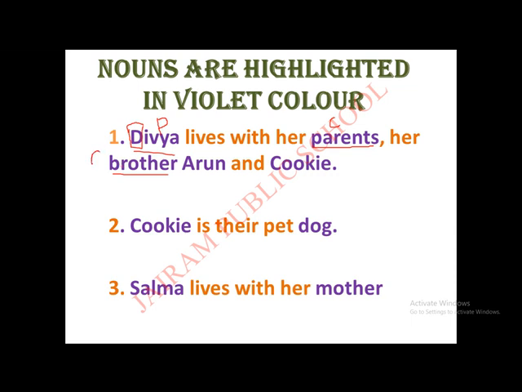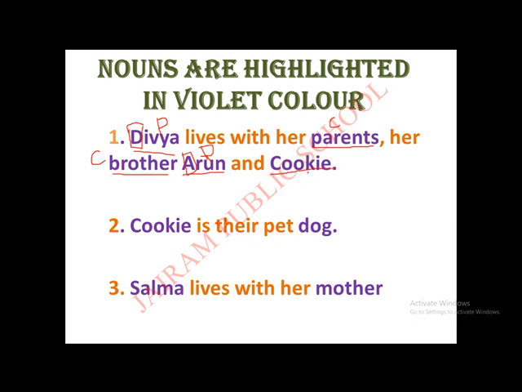Yes, common noun. Okay, but Arun, we are giving the name to the brother. What name? Arun, and it starts with a capital letter. So, this is the proper noun. Okay, children. Next, Cookie.